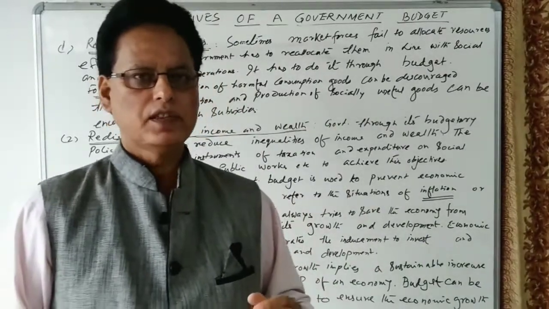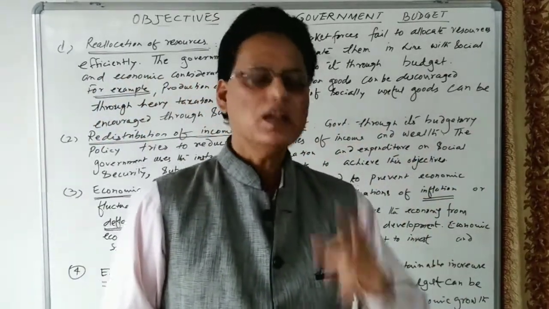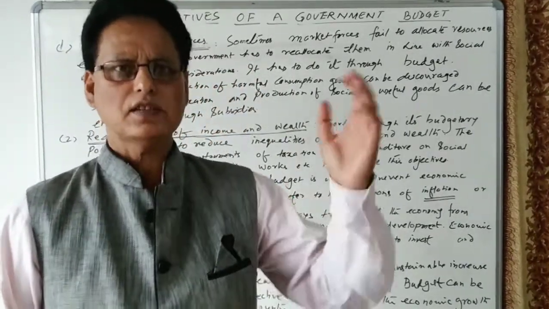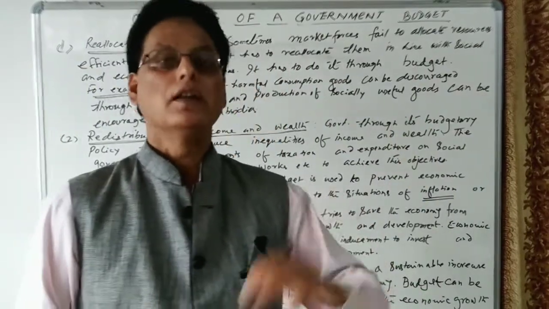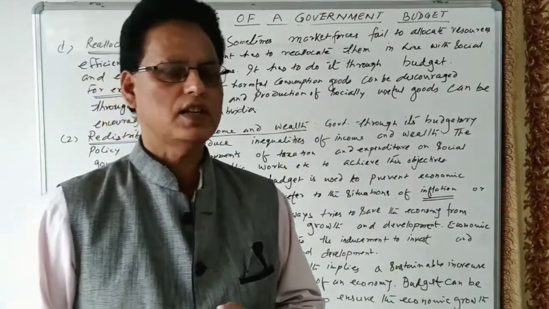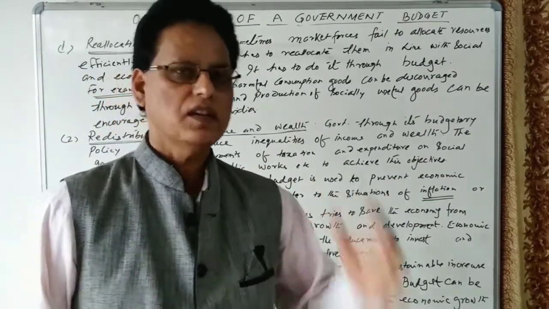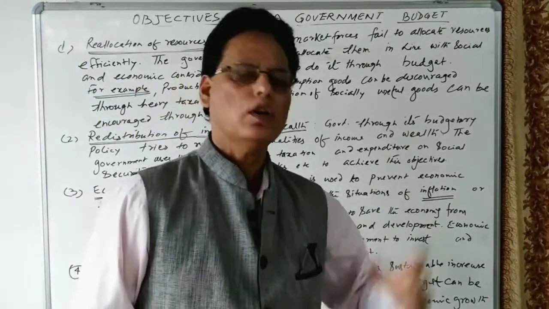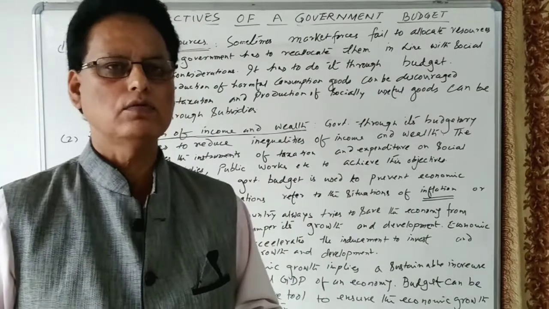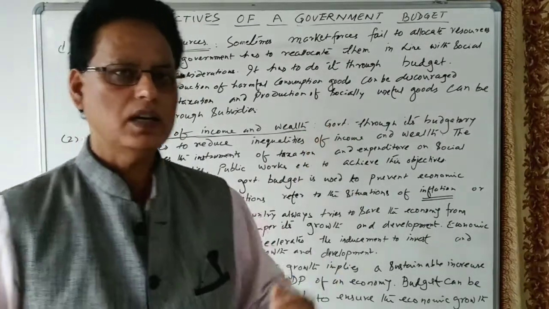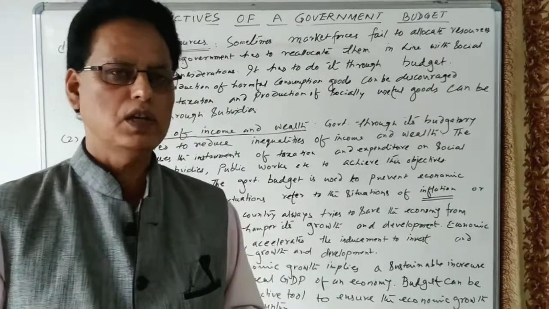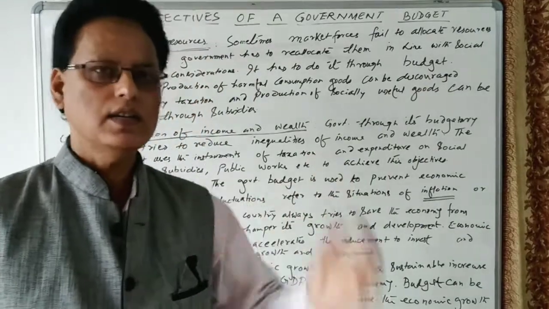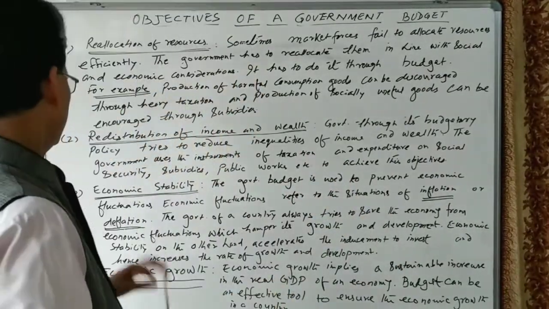It means, let us see, that the economy demands more in comparison to the supply. In that case, what happens is that the general prices of commodities rise, and when the general prices rise, the poor section of society finds it hard to maintain the basic necessities of life. So at that time the government budget is used. The government cuts down government expenditure, and when the government cuts down expenditure in the economy, then aggregate demand comes down and the situation of inflation is checked. On the other side, let us see, there is a situation of deflation.